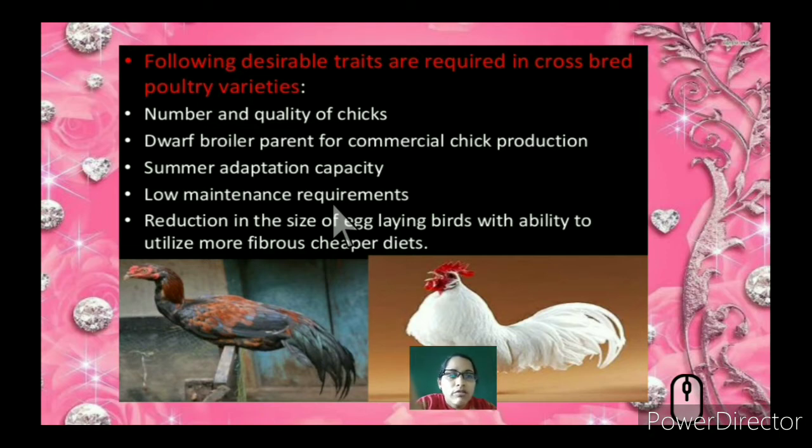So they are given very cheap fibrous diets. With that, these hens or poultry birds should be able to give more eggs. And you can see that poultry birds that give eggs will not be given more nutrition, but nutrition is only given to those poultry birds which are for meat production.